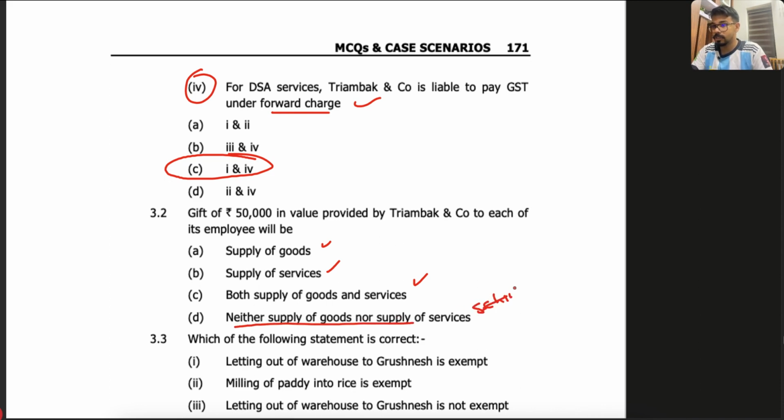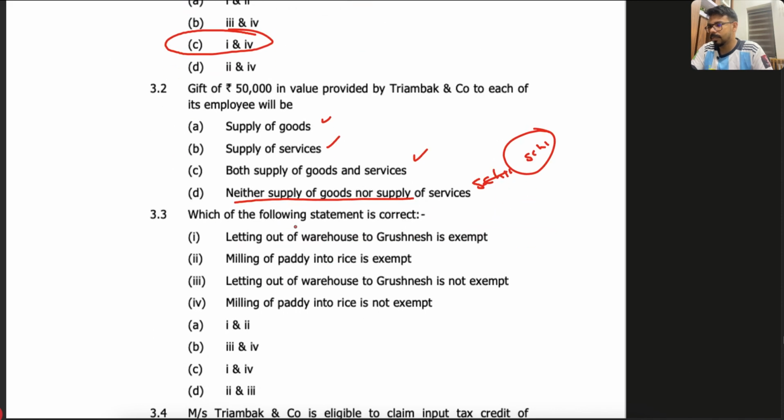Not Schedule 3, actually in Schedule 1 they are given an exception, right? Sorry, okay. So that's neither supply of goods nor services, fine. Then which of the following statements is correct? Letting out of warehouse to Gurnesh is exempted, and milling of paddy into rice is exempted. Letting out of warehouse to Gurnesh is not exempted. Milling of paddy into rice is not exempted.